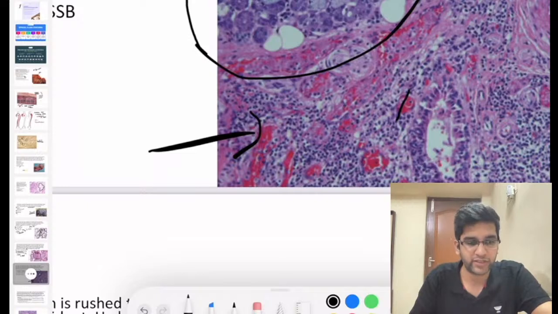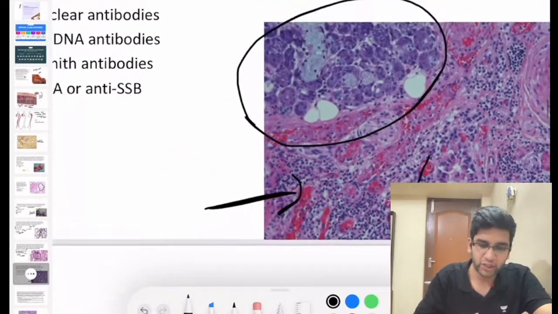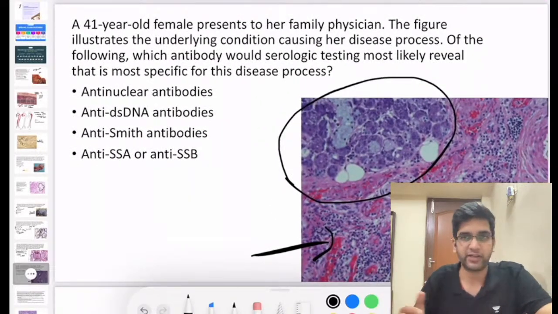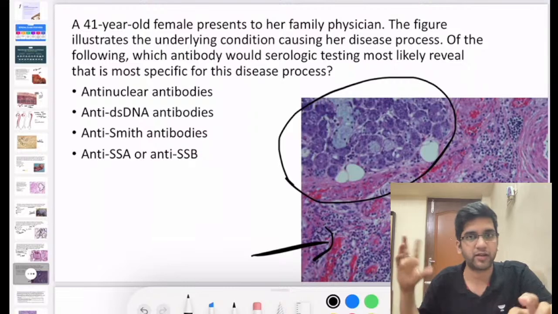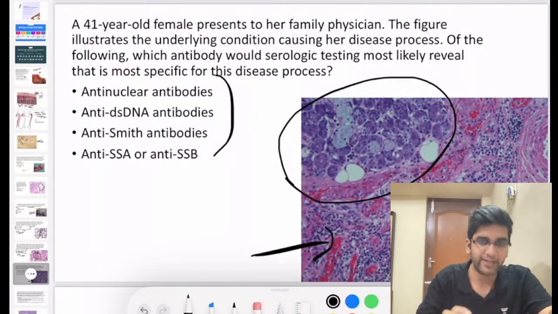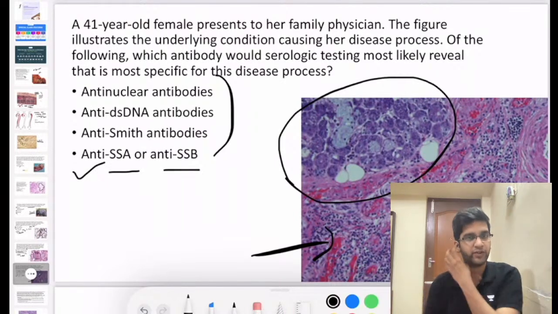Whenever I see more lymphocytes, can I say one of the possible etiologies could be an autoimmune etiology? Yes, it could be an autoimmune etiology, right? So I'm having an autoimmune etiology involving the salivary gland. That's your Sjogren's, right? Osmosis told it's Sjogren's because he must have picked up the salivary gland. If you pick up a salivary gland and you have antibodies here, there could be only one thing, which could be anti-SSA and anti-SSB, fine?